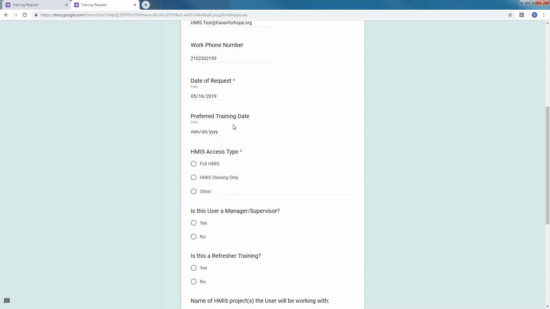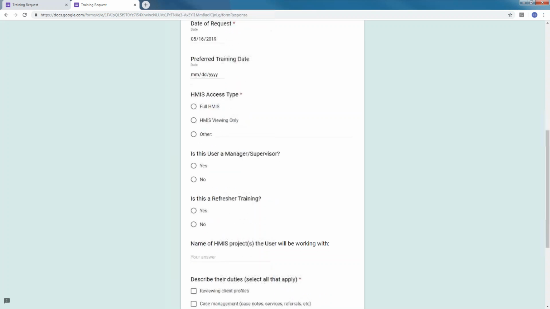We typically hold new user trainings on Tuesday and Thursday afternoons. That's when the classroom is available to us for new user trainings. So if you already know what date works best for your new staff member, feel free to put that date here so we can do our best to schedule them for that date. If their schedule is pretty open, then just leave it blank and we can just let you know what the next available training date will be.